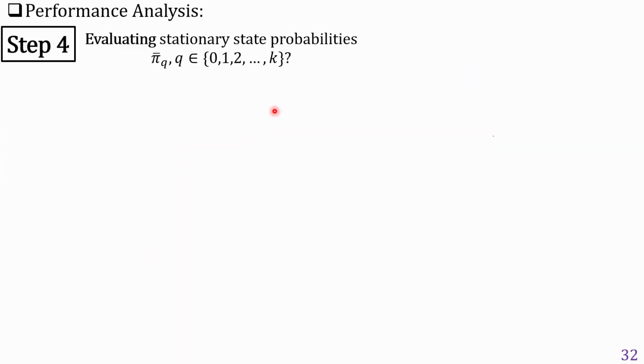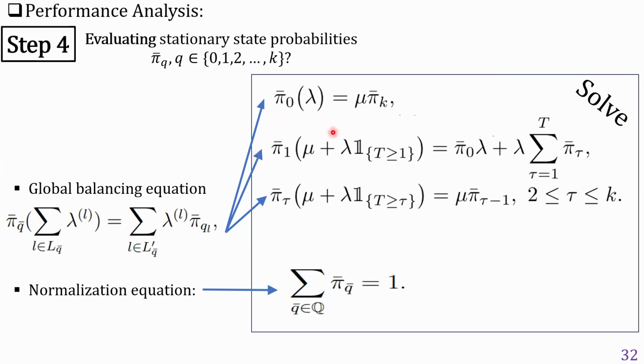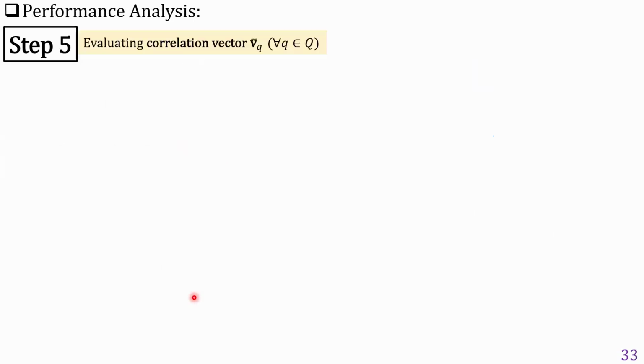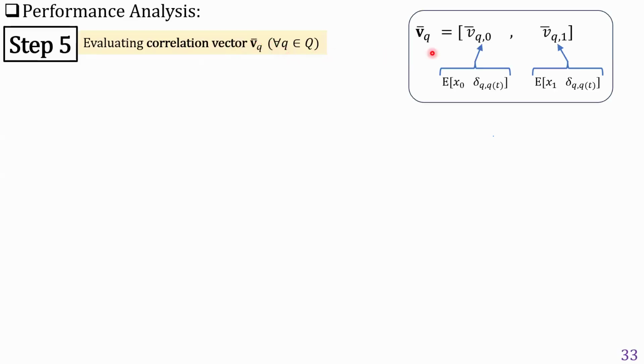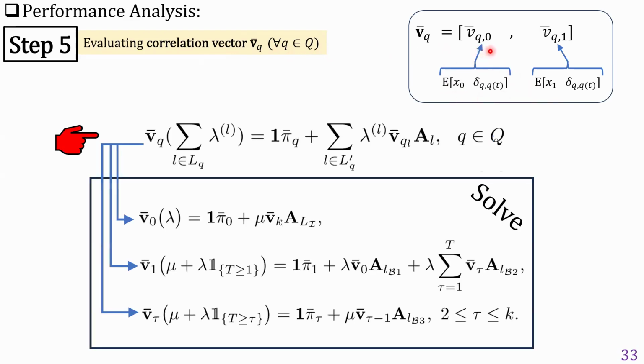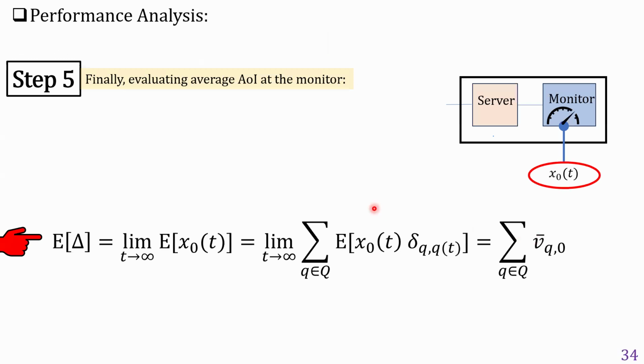We evaluate stationary state probabilities by solving a system of linear equations constructed by the global balance equation and the normalization equation. We evaluate the correlation vector VQ, which contains the average values of the signals x0 and x1 at each discrete state Q. Using this formulation, we can solve a system of linear equations to find VQ. Finally, we can obtain the average age of information at the monitor using this formulation.